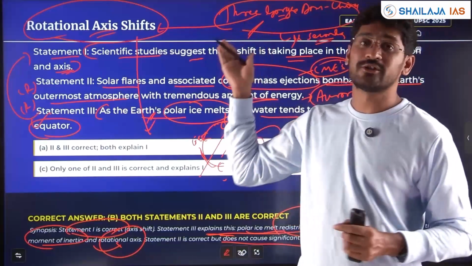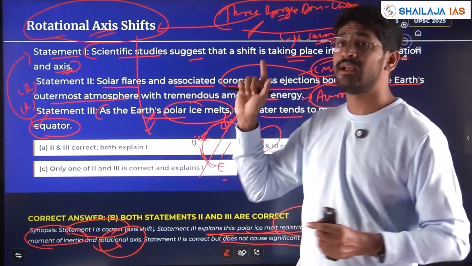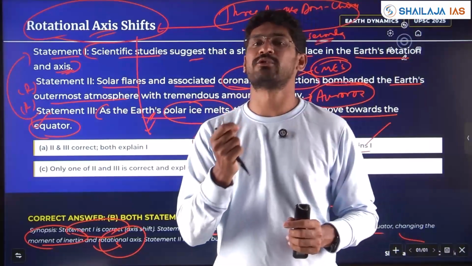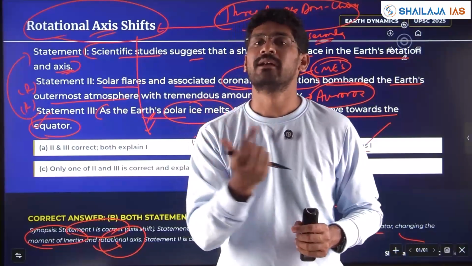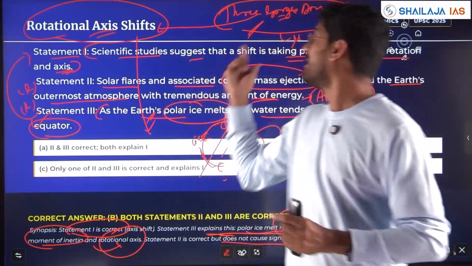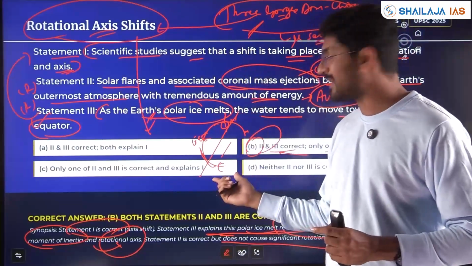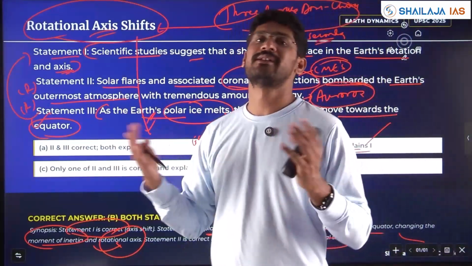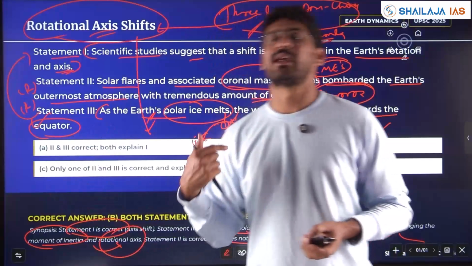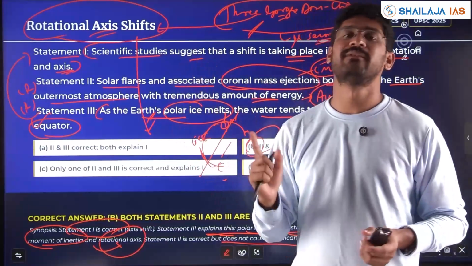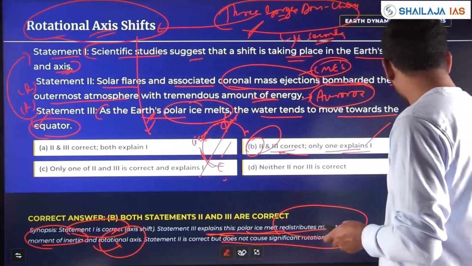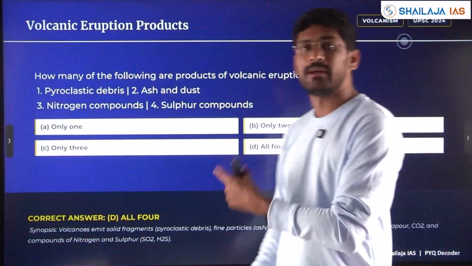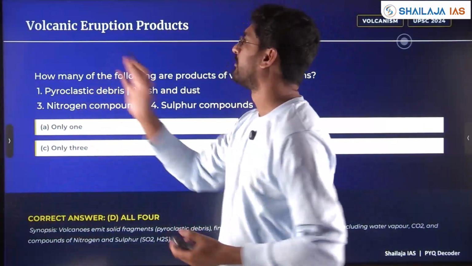The stopping of Three Gorges Dam has actually changed the rotation by microseconds. Over 100 or 200 years, 1 or 2 seconds, earth would have revolved slower because of the man-made thing. Because of natural global warming, water is redistributing and the rotational inertia and the axis shift is happening because of that also. And that explains 1. The other statement is right, but it is not explaining statement 1.